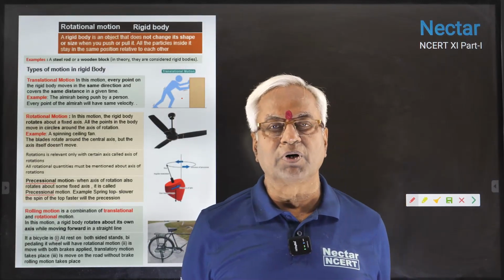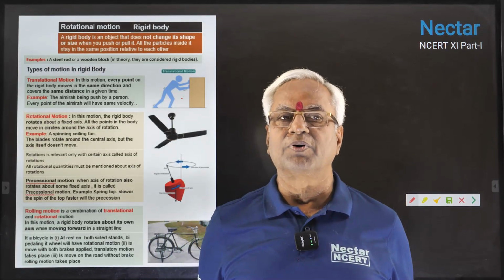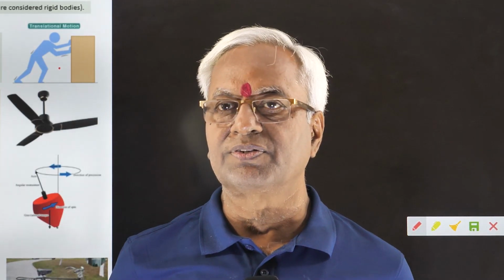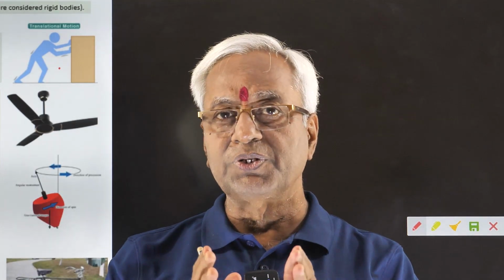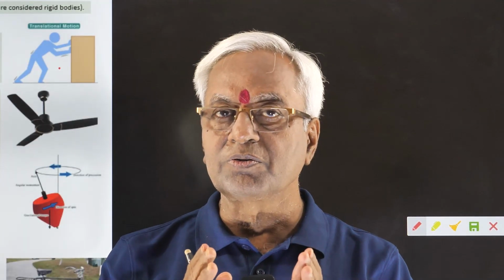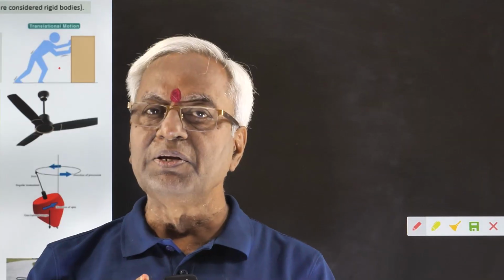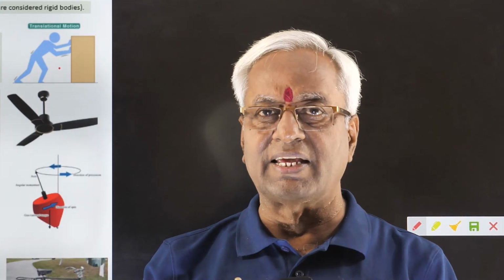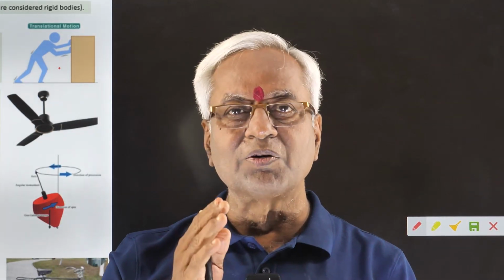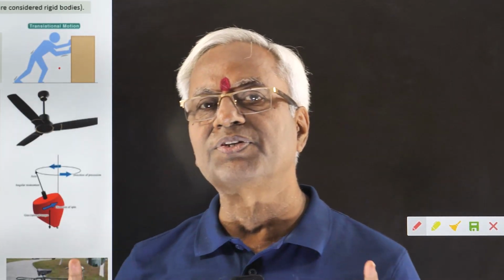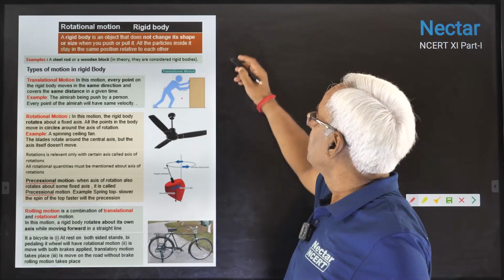Rotational motion is possible for rigid bodies only. That means now our chapter is restricted to rigid bodies. We are not going to deal with fluids, that is liquids and gases. Even if it is a solid like a sponge type, that is also not going to be the topic of our discussion. Only rigid bodies. What are rigid bodies?